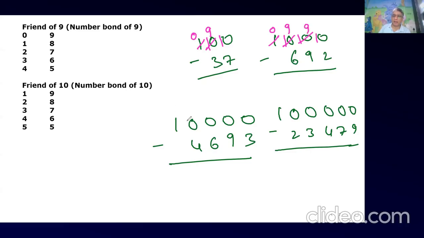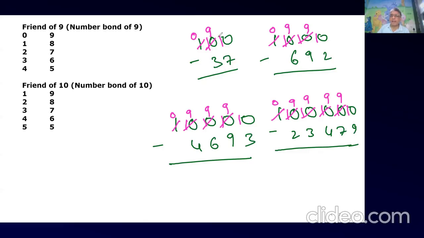Similarly here, 0, 10, 9, 9, 10, 9, 10, 10. Clear? Here also 0, 10, 10, 10, 10, 10, cut, 9, 9, 9. What is the meaning? What are you getting? All from 9, last from 10.